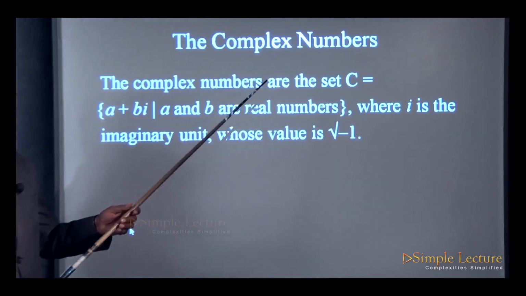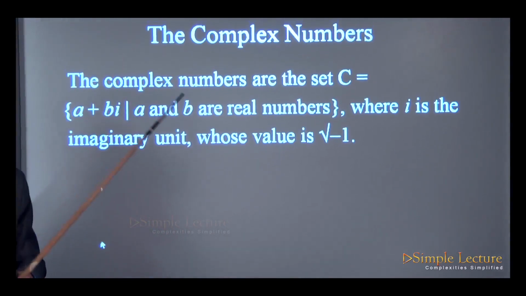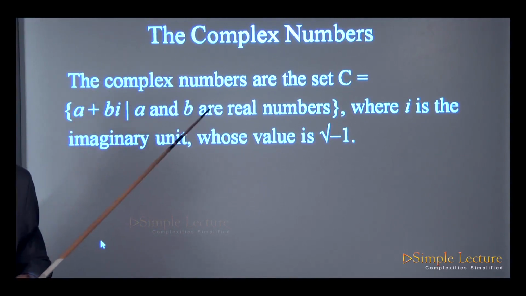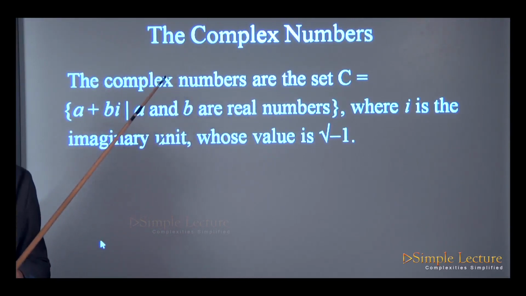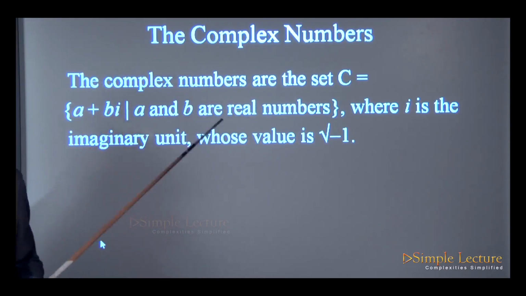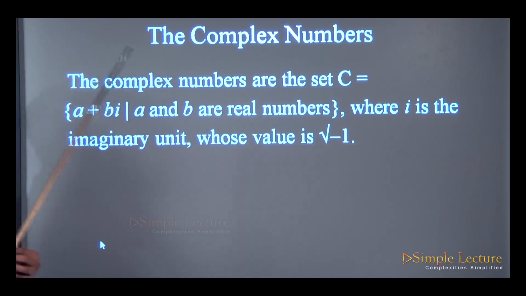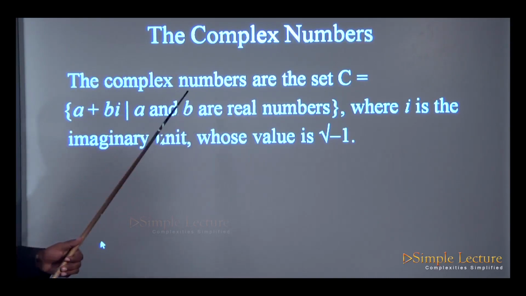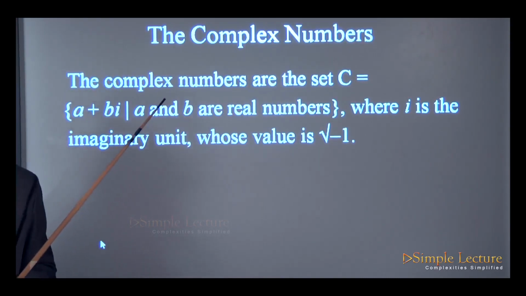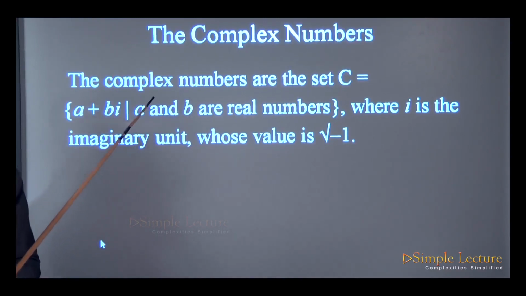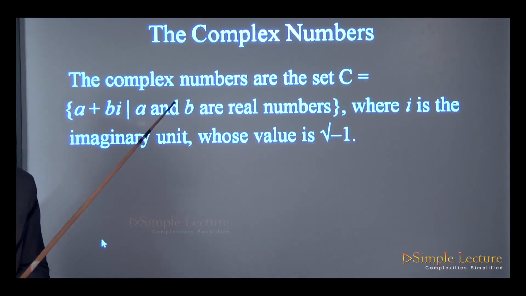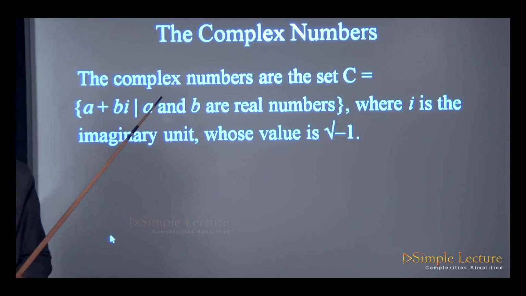The complex numbers are denoted by the capital letter C, and the complex numbers set consists of the numbers which are of the form a plus ib, or a plus bi, such that a and b are real numbers. A and b are real numbers, but the complex number will always be in the form of a plus ib or a plus bi.